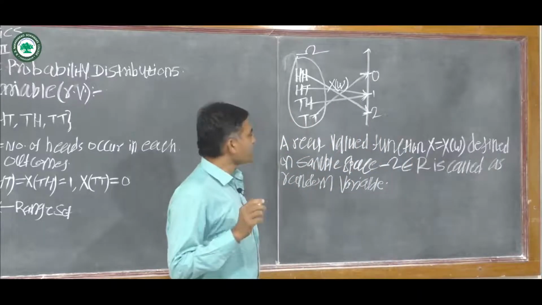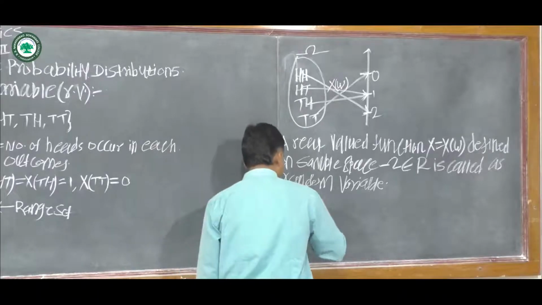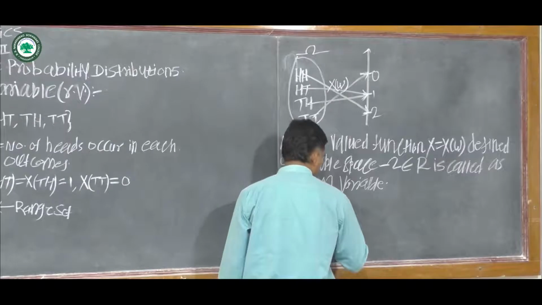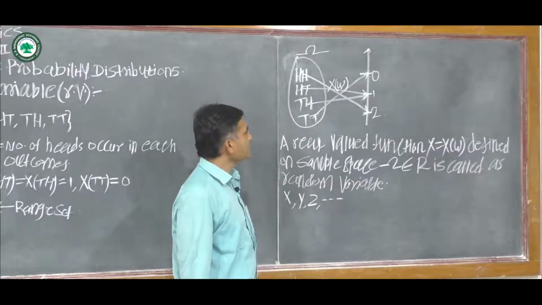Now a random variable is denoted by capital letters such as X, Y, Z, and so on. This is the definition of random variable.